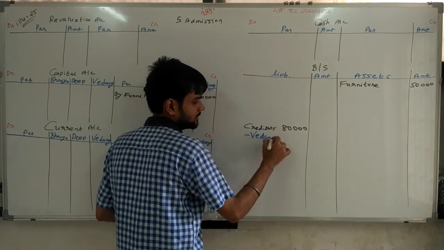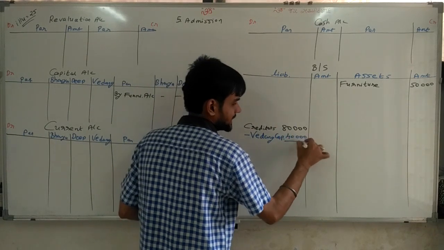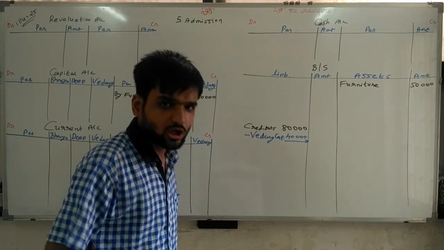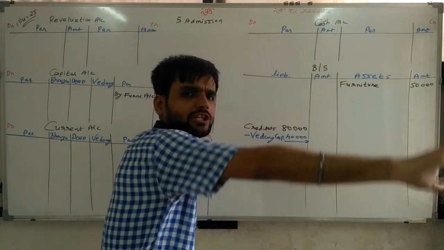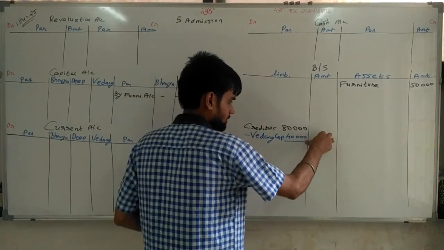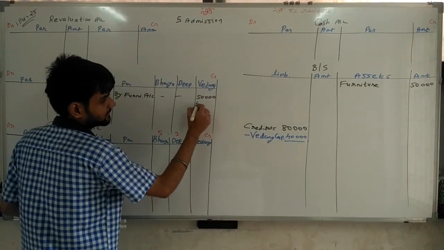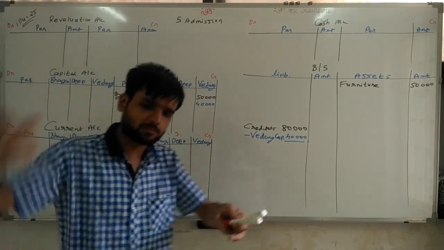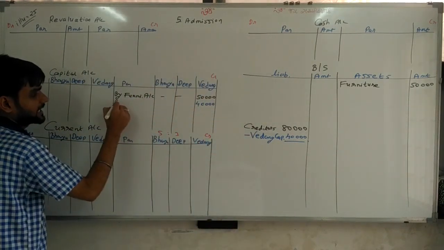Vedang capital account, because indirectly Vedang brings capital in the business. Vedang is saying, now don't give me my money, it's my capital in the business. So creditors reduce and Vedang's capital increases, because now we don't need to pay Vedang. It means indirectly Vedang brought 40,000 in the business, it's called capital. So here we are writing by creditors.